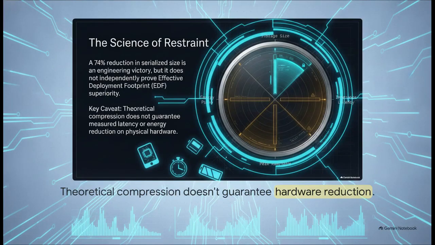Plus, they fully recognize that simply making a file smaller is really just a software engineering victory. Theoretical compression doesn't independently prove real-world deployability. You could have a tiny file, but if it runs on unsupported hardware, it might actually be slower and drain way more battery than the original massive model. True success has to be measured across peak RAM, latency, and energy proxy on actual physical hardware.